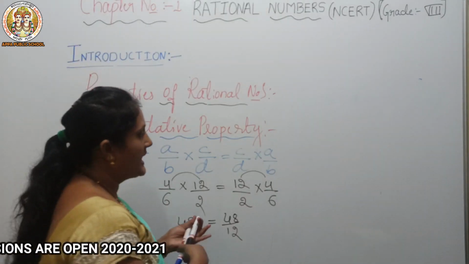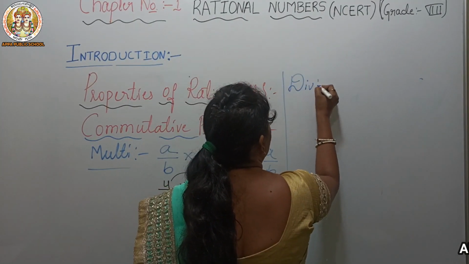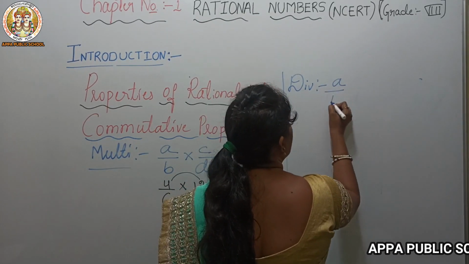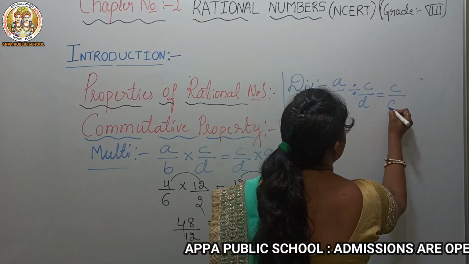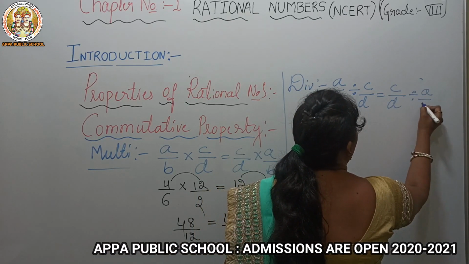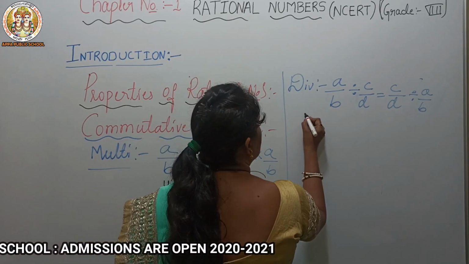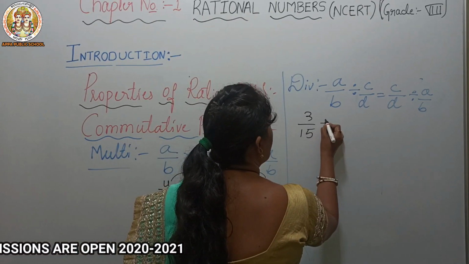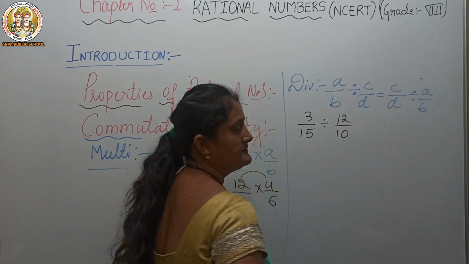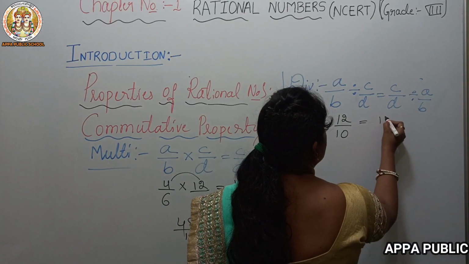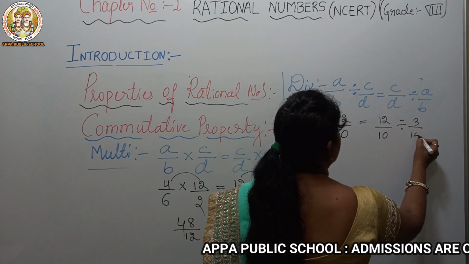Okay, now we will check division. Division, that is A by B divided by C by D is equal to C by D divided by A by B. Now take 3 by 50 divided by 12 by 10. Can we take it like this? So first is 12 by 10 divided by 3 by 50.